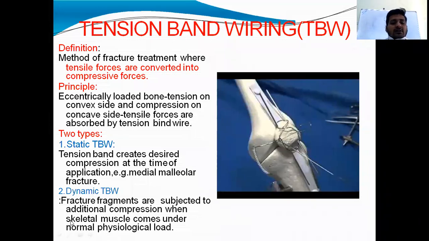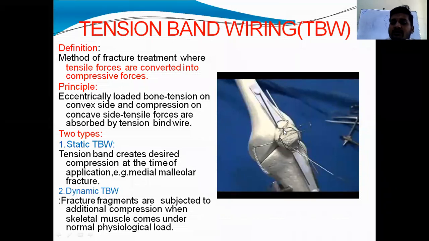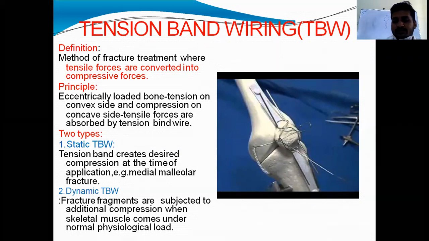And for dynamic tension band wiring, fracture fragments are subjected to additional compression when the skeletal muscle comes under normal physiological load. Like in patella, when we flex the knee or when we bear weight after the surgery, the quadriceps will pull this fragment, and this additional pull will be converted into compression force by the tension band wiring while walking.